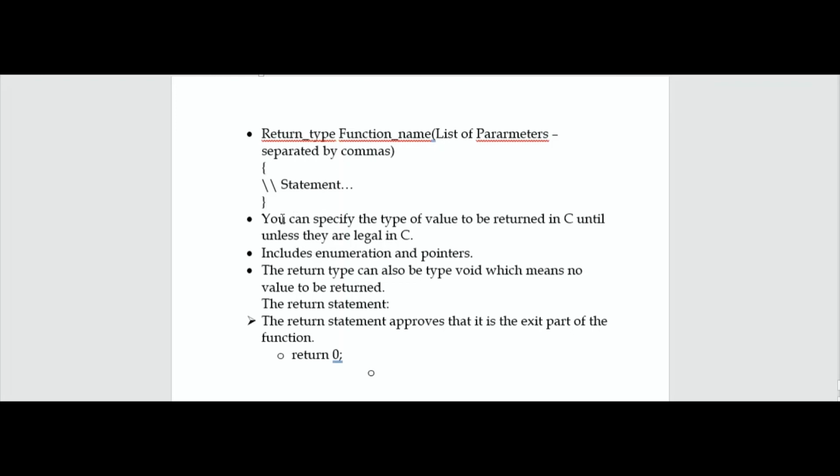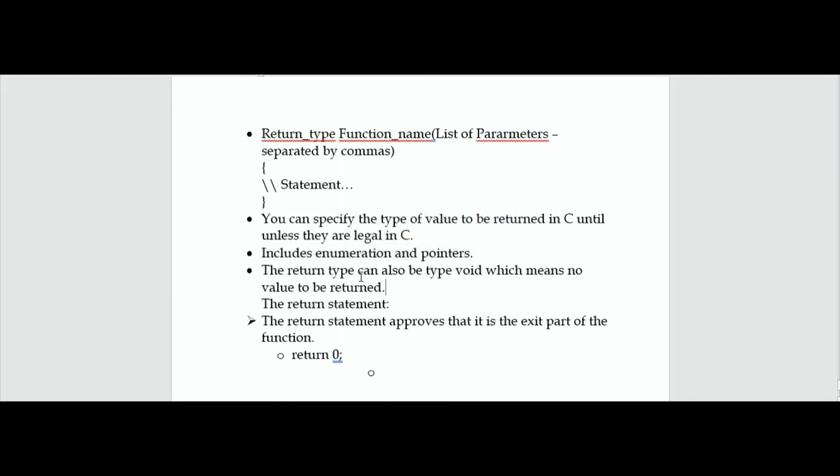data. You can specify the type of value to be returned in C as long as it is legal in C. So if we declare any function to return a value, then it must be legal in C, or else it will prompt errors. It also includes enumeration and pointers.